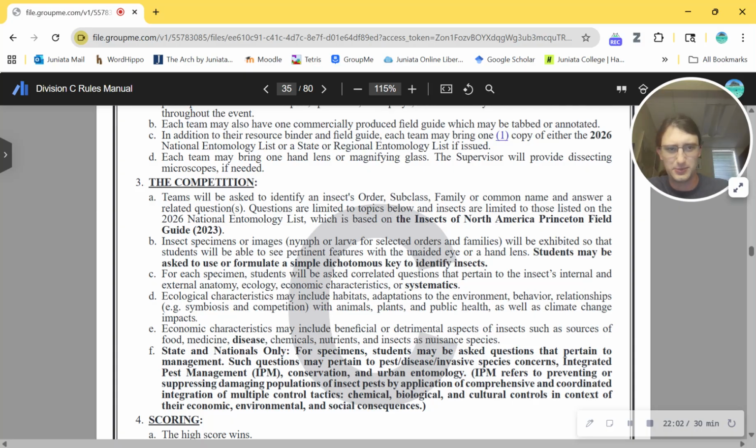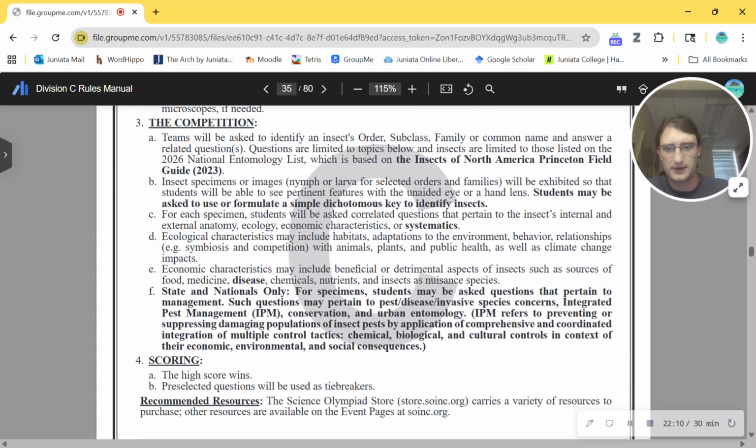I'm going to read the bold sections. I think those are the changes. Students may be asked to use or formulate a simple dichotomous key to identify insects. That's cool. I think that was for forestry as well when that was a thing. Okay. So for each specimen, these are all the random things you need to know about each specimen. Economic characteristics and systematics. That's awesome for test writers, but for test takers, that could be a bit of a nightmare. Insects, systematics, and nomenclature.